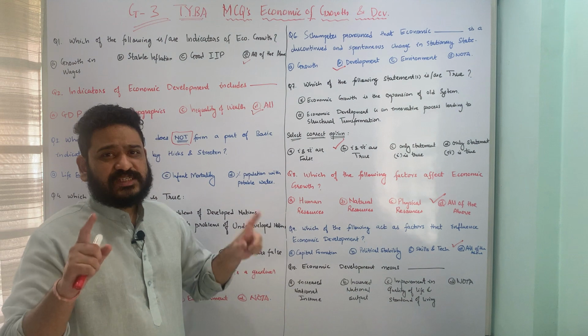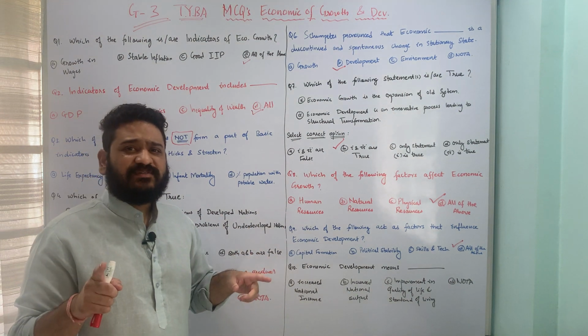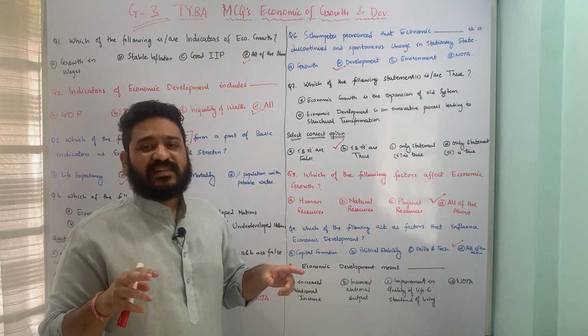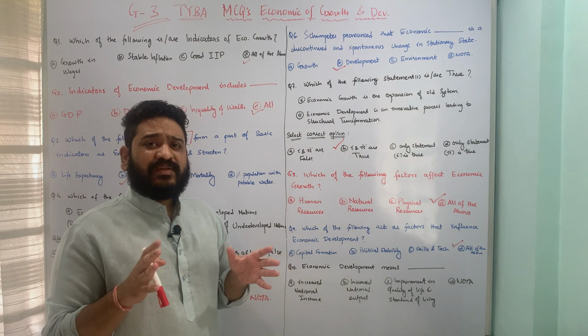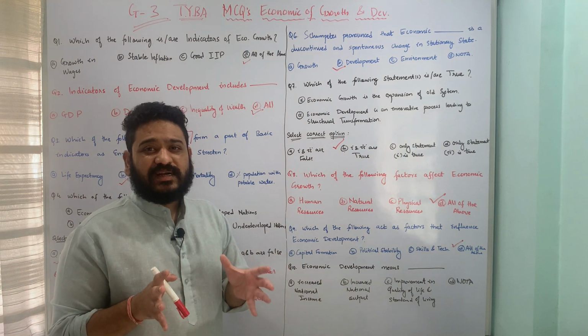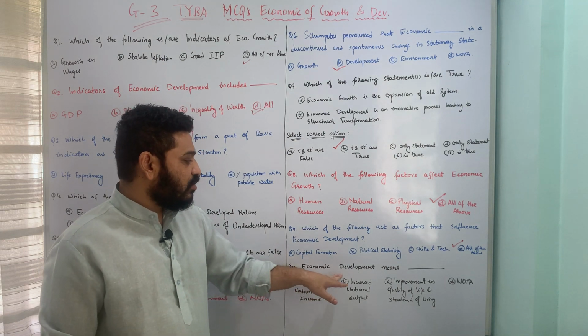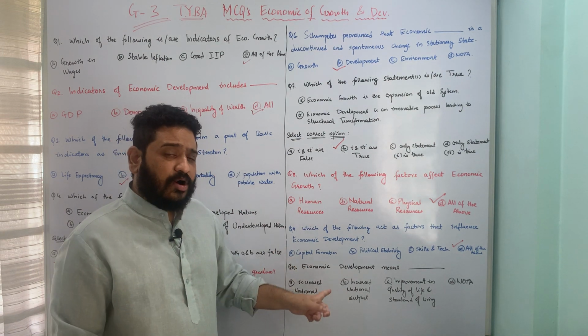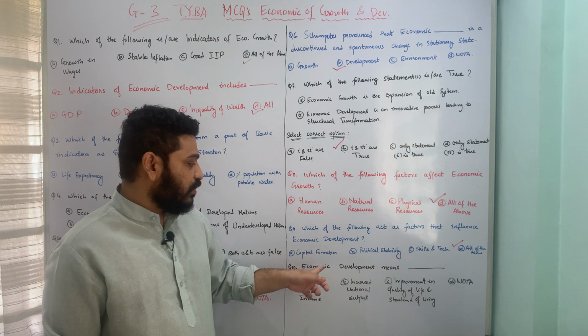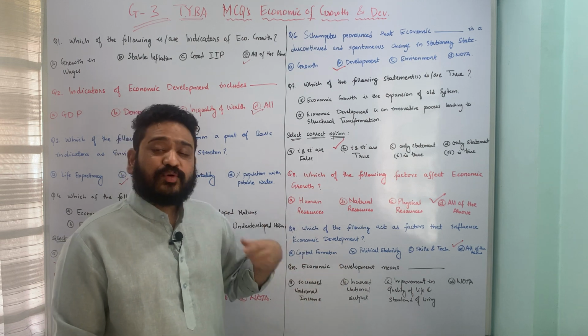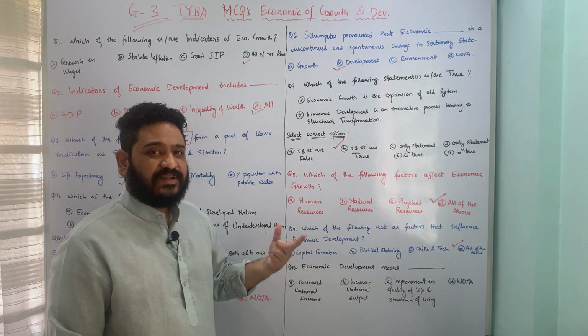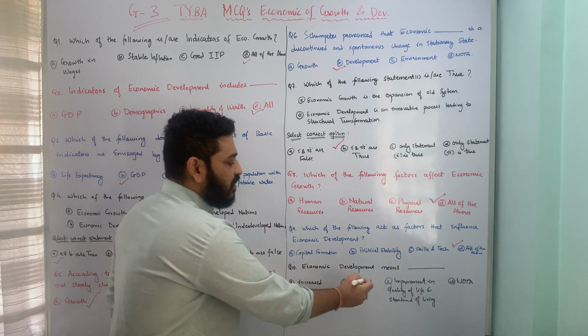So here, mind you, the first point of difference between economic growth and development is one is qualitative and the other is quantitative. That means when we look at growth, it is quantitative, and when we look at development, it is qualitative. And here I'm looking at economic development, and here option C is relating to economic development. That means improvement in quality of life and standard of living, and therefore option C is the correct answer to this question.